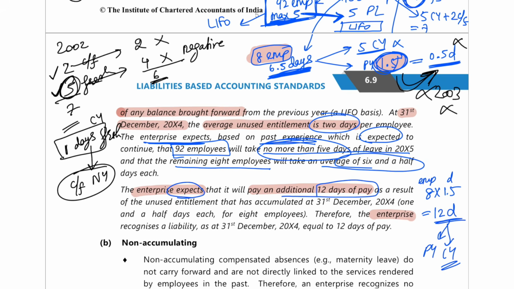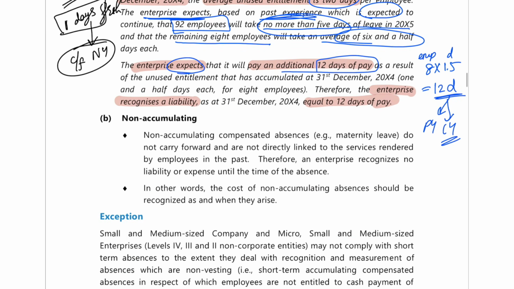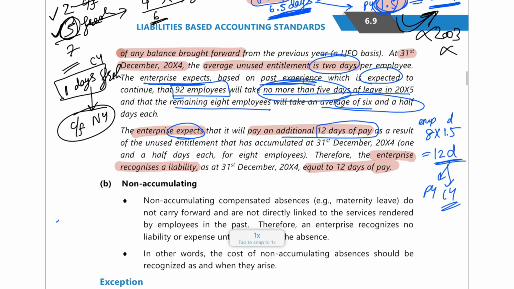Therefore, the enterprise will recognize a liability equal to 12 days of pay. So I taught you, right at the year end. At the year end, what do you have to do?